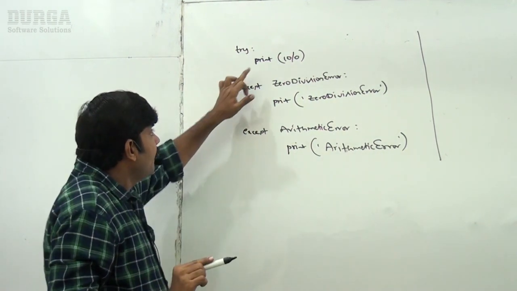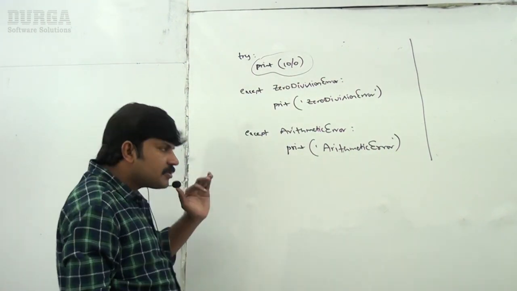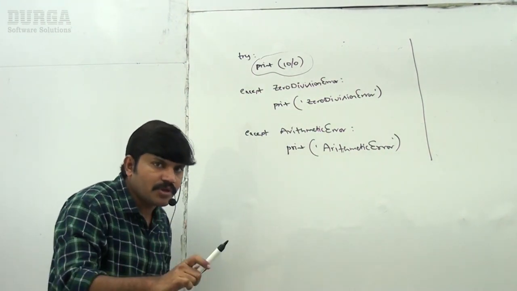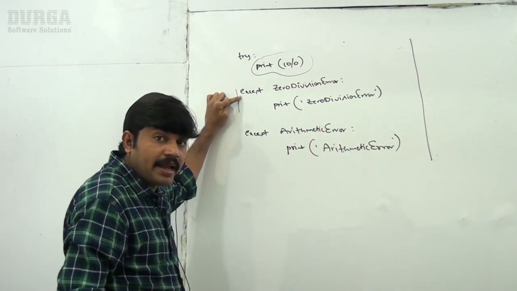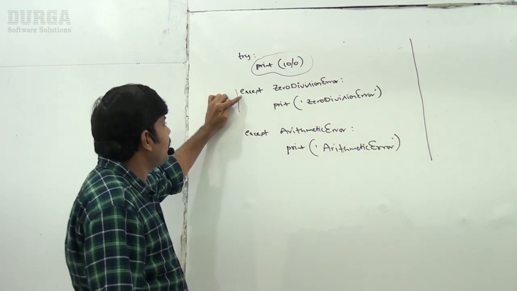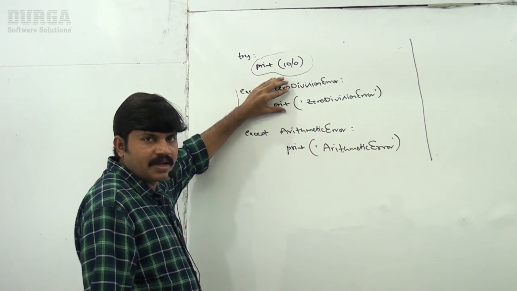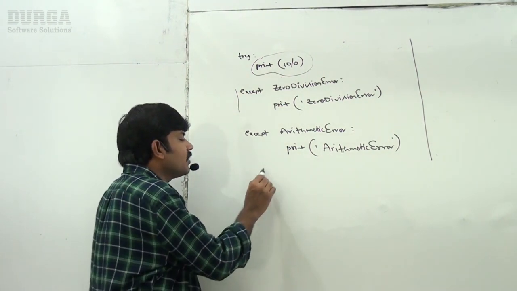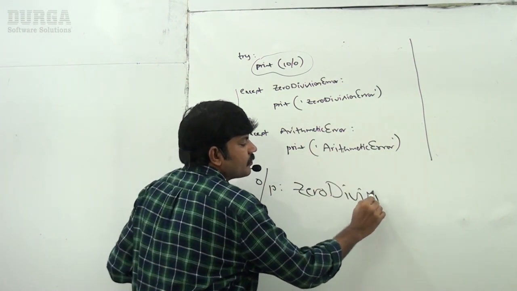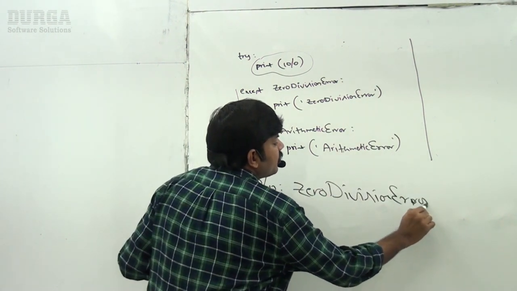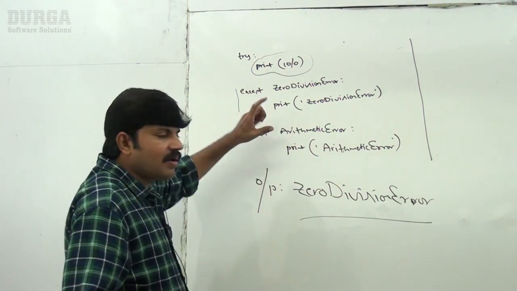Sir, here ZeroDivisionError is going to come. First, the Python virtual machine is always going to give the chance from top to bottom. First it will ask, oh, except block, can you handle ZeroDivisionError or not? Then this block is going to tell, yes man, I can handle. Oh, corresponding except block identified. Now it will execute. So what is the output we are going to get, sir? ZeroDivisionError.